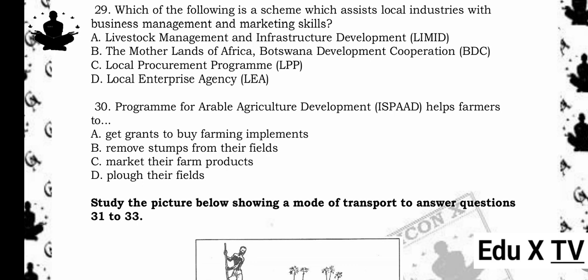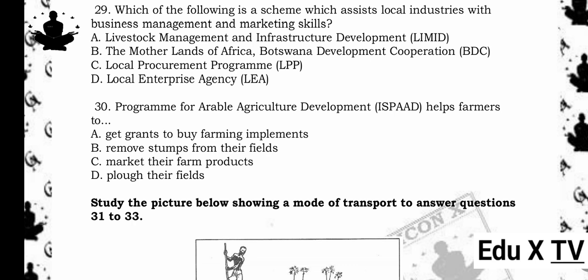29. Which of the following is a scheme which assists local industries with business management and marketing skills? A. Livestock Management and Infrastructure Development (LIMID). B. The Motherlands of Africa, Botswana Development Cooperation (BDC). C. Local Procurement Program (LPP). D. Local Enterprise Agency (LEA). The answer is D. Local Enterprise Agency (LEA).